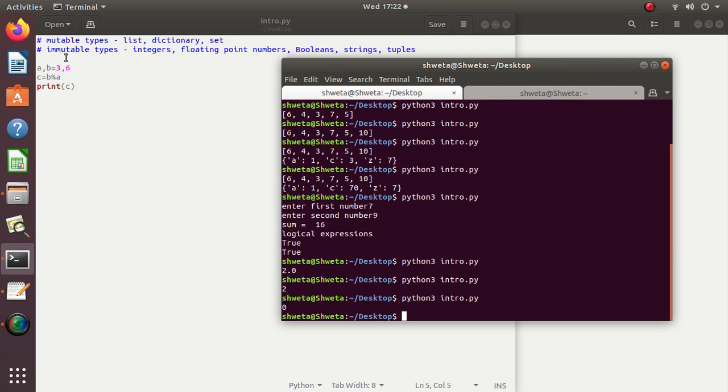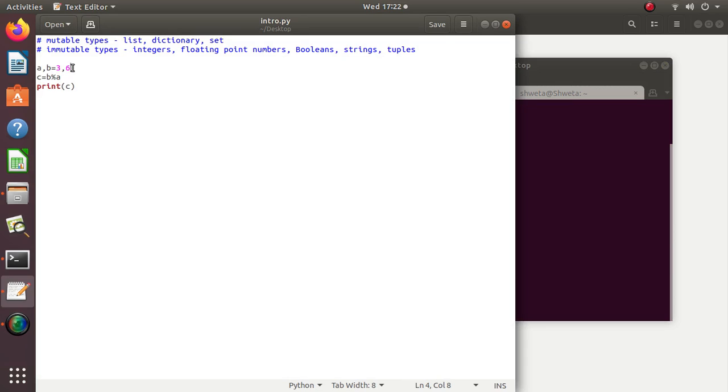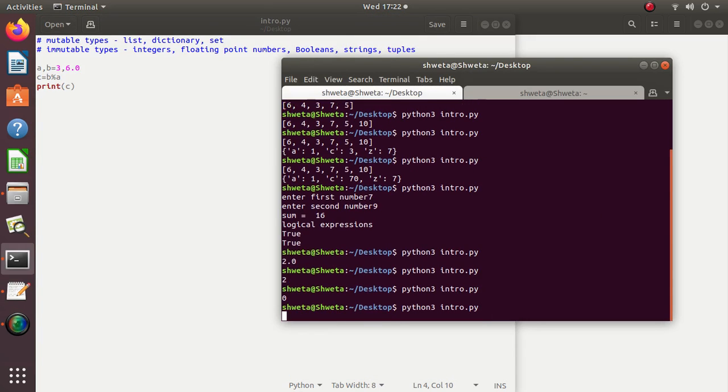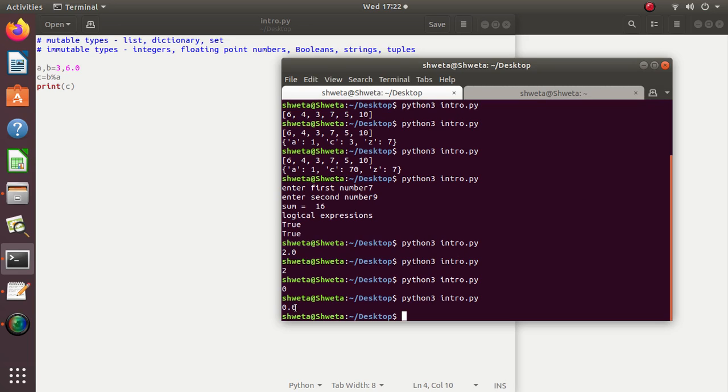But if one of these two numbers, B or A, is not integer but floating point number, then I will get this C as floating point number. If any one of these two numbers, A or B, is floating point, then I will get the resultant C as floating point number. Otherwise, if both are integer, I will get integer. Here the value of C is 0.0 because B contains a floating point number.